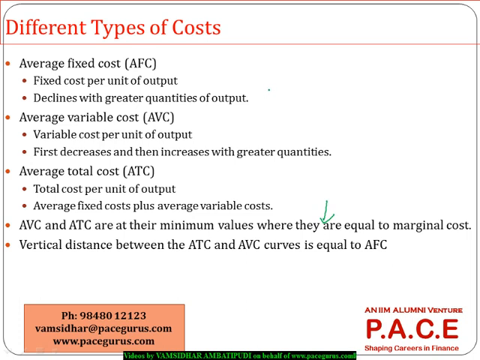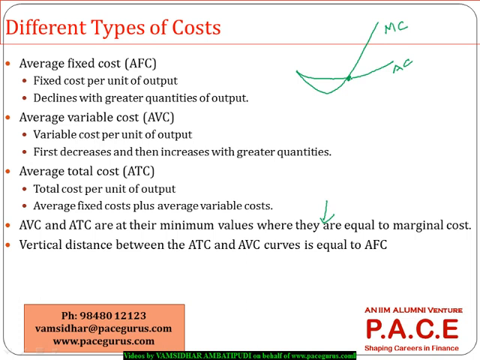Average variable cost and average total cost are minimum where the marginal cost curve cuts them. See, this is my marginal cost. This is my average variable cost or average total cost, whatever it is. This point is a very important point where the marginal cost curve is cutting the average cost curve.